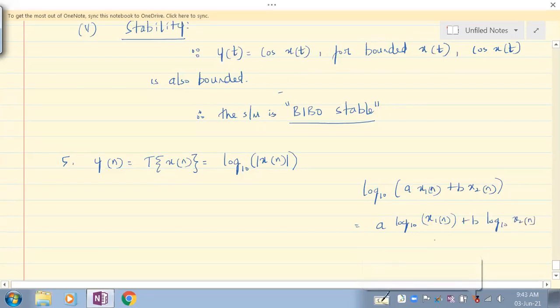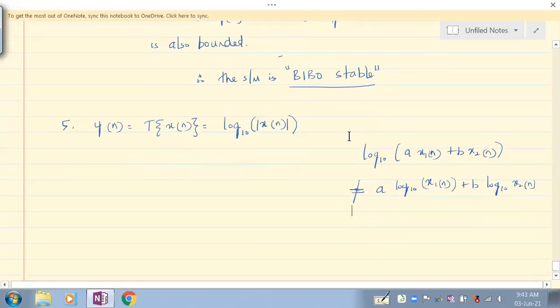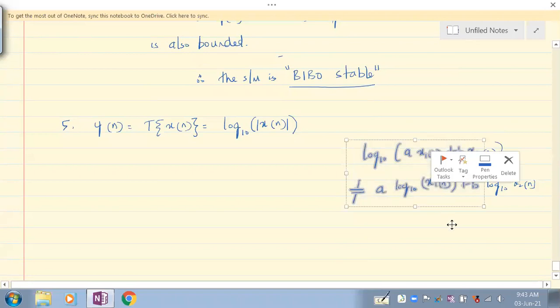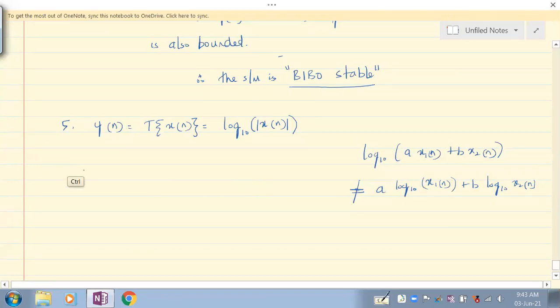Is it possible to be written? No, it is not possible to be written. Understand? That's why the system is non-linear. It's very similar to the previous case we saw. So that again needs to be written, but I'll not write that for you now. So this is the reason. We should just give the reasoning. Okay, so you have to give the reasoning. Here I'll just say it's a non-linear system.